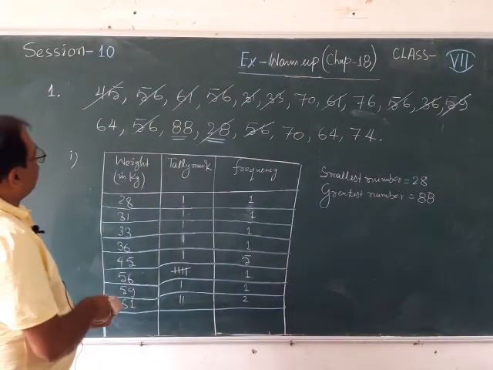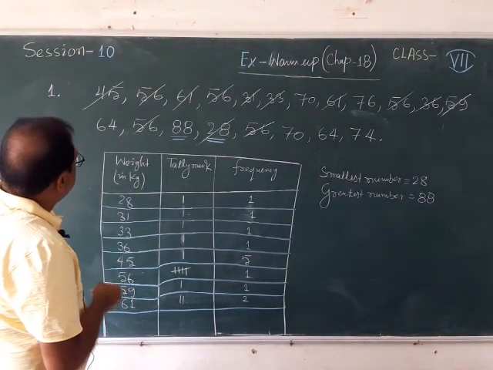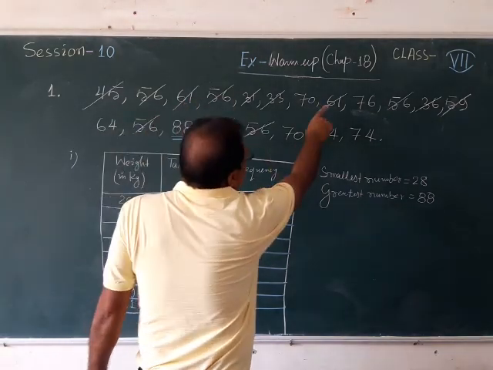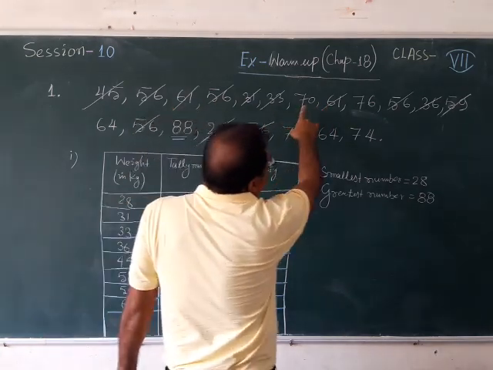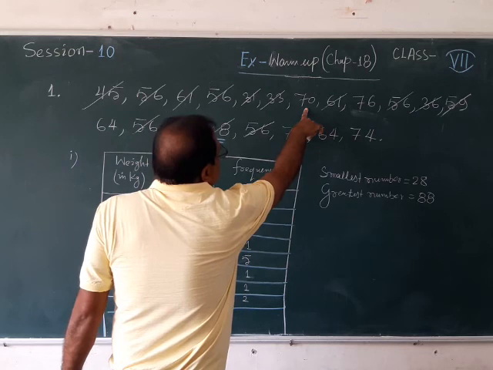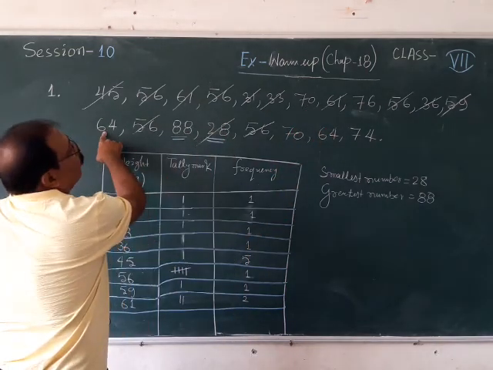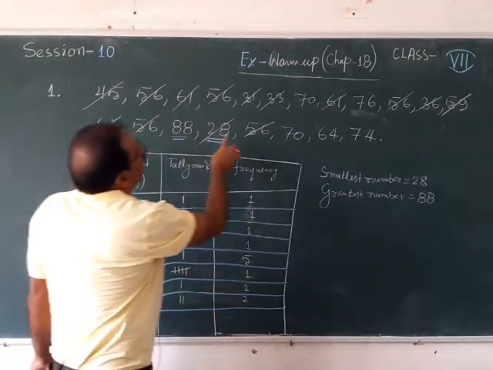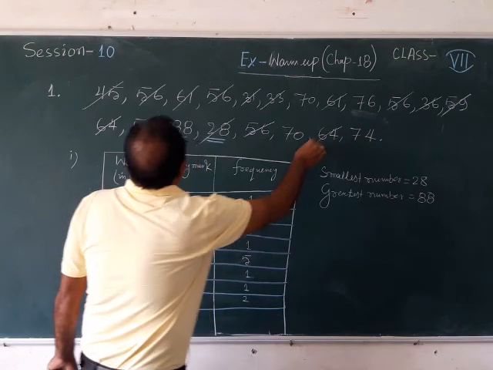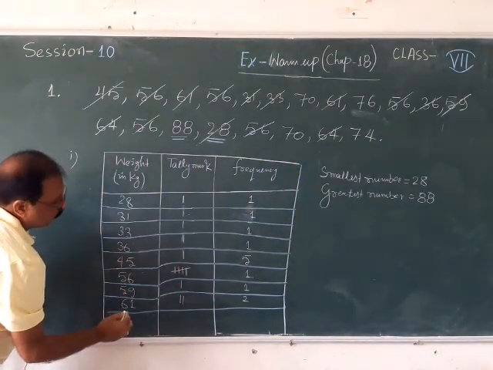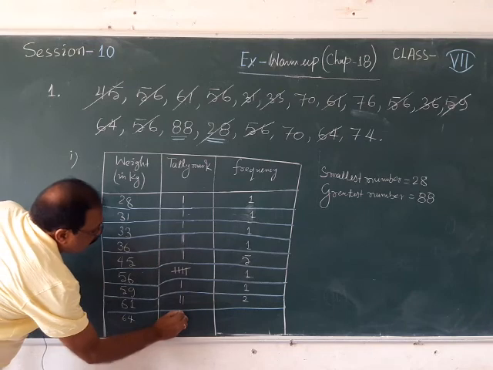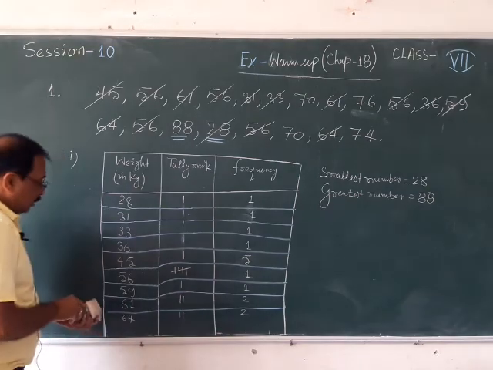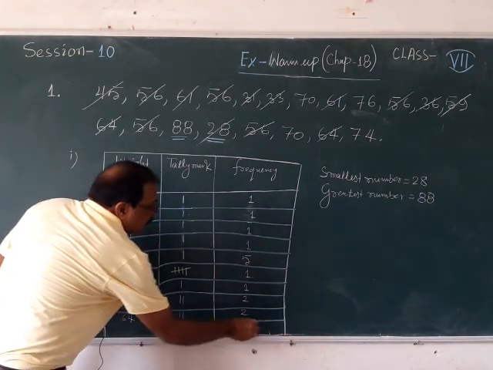Now after 61, you have seen how many 61s you are having? 2 61s. One 61 is there, another 61 is there. After 61, which is the smallest number in this group? Here I can see 70, but coming down, 64 is the next smallest number. How many 64s am I having? One 64 is there, another 64 is there. That means I am having 2 64s. So here I will write 64, and here I will give 2 lines, and write 2. So this 64 is also written.